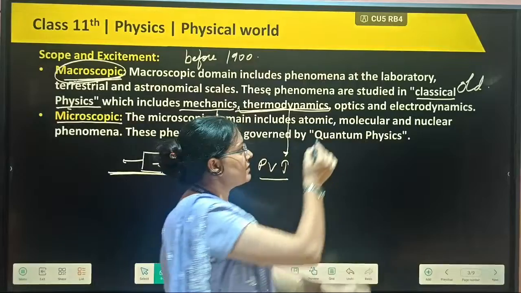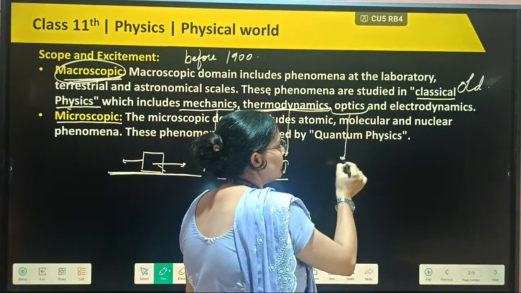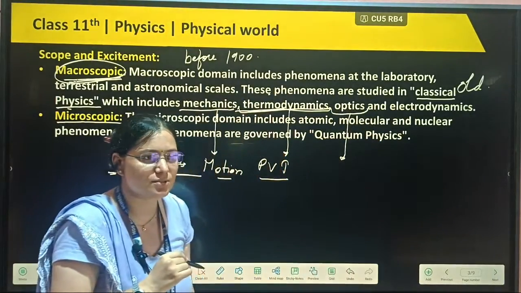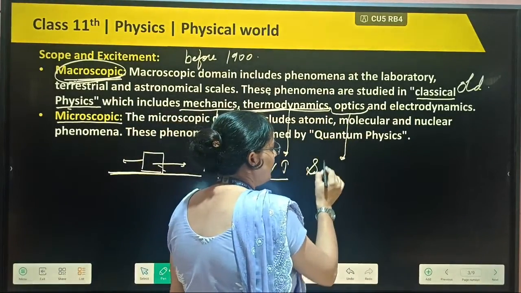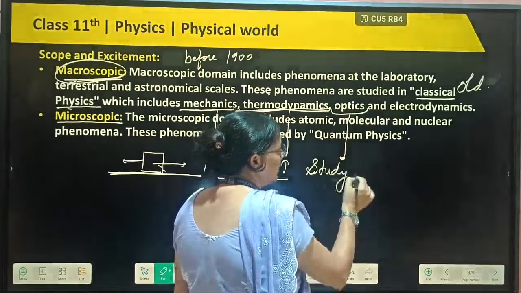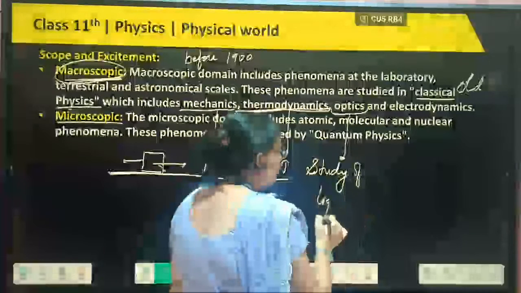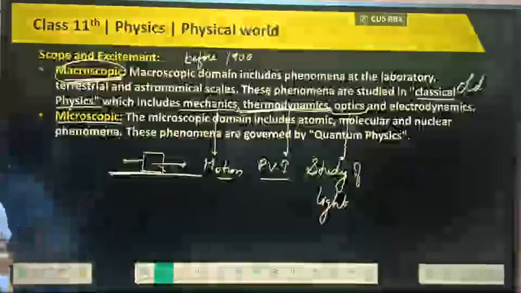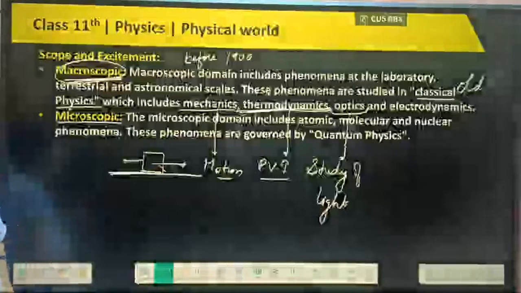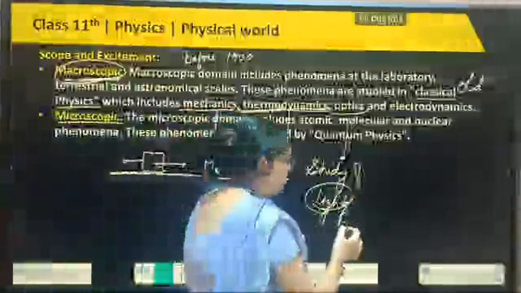Next, optics. Optics also comes in the category of classical physics, because here we are doing the study of light. For example, the sun. You can see any object here and there because of light, and light travels in the form of rays. Rays are the short form of light.